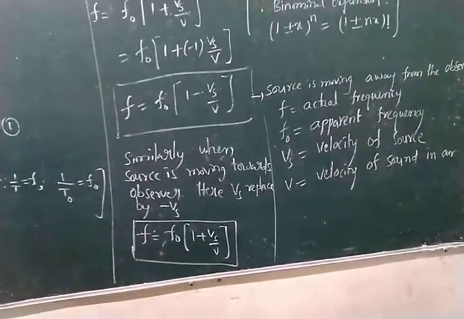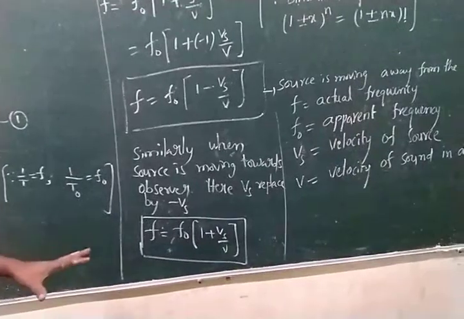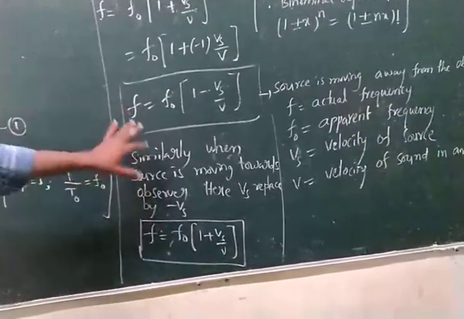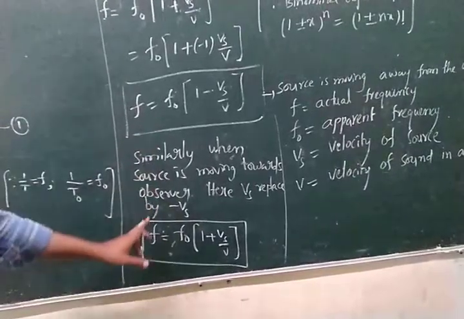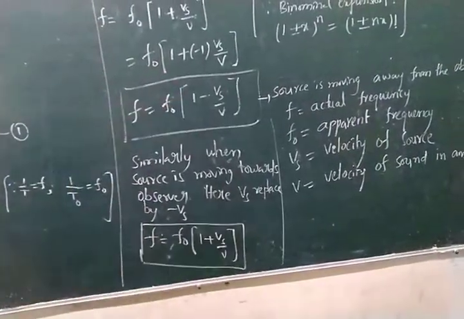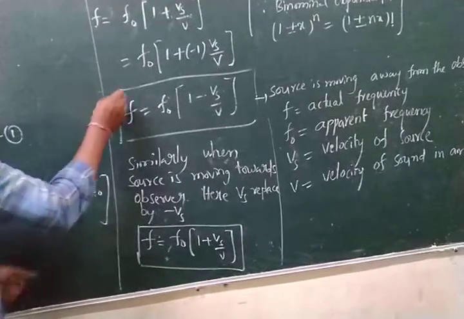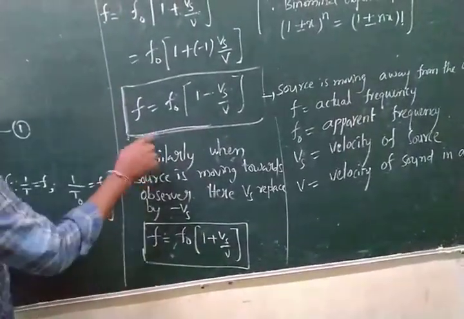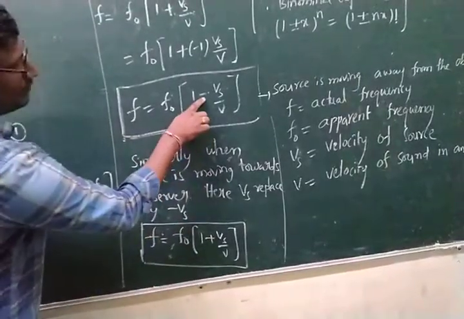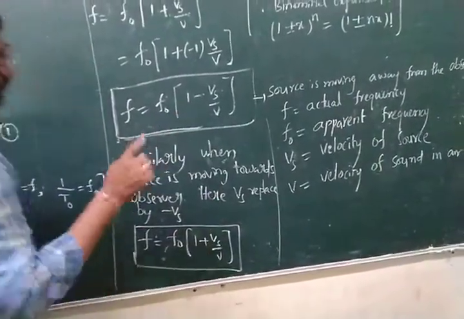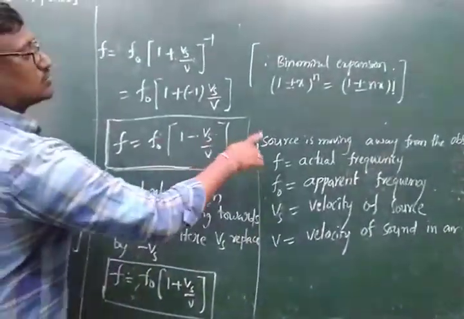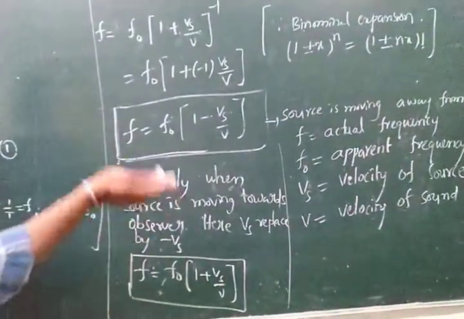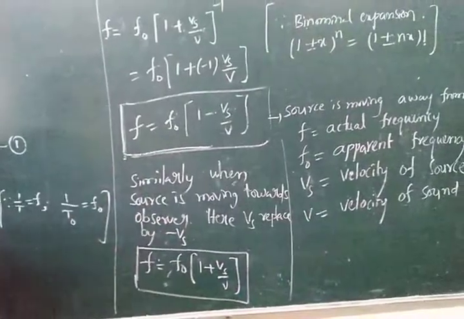This is the first application of the Doppler effect: the observer is at rest, and the source is moving towards or away from the observer. There are two conditions for the two formulas. The formulas are the same, but the difference is that one has a negative sign and the other a positive sign. The negative indicates the source is moving away from the observer, and the positive indicates the source is moving towards the observer.